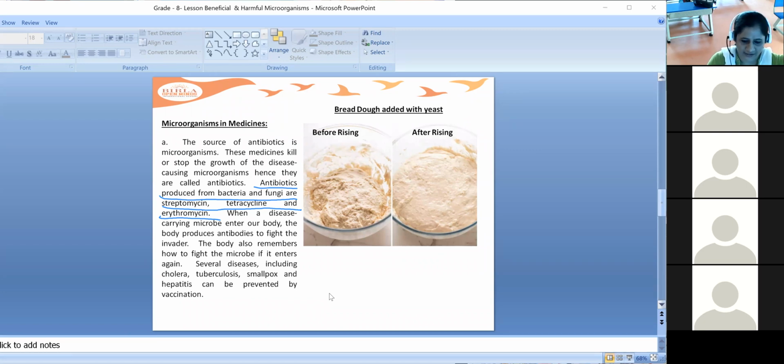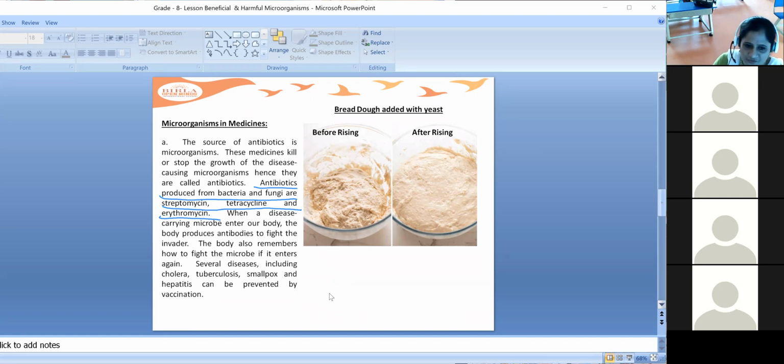While this battle is going on between your white blood cells and the disease-causing microorganisms which have entered your body, your white blood corpuscles may not be produced that much, so the immunity will be very low inside you.